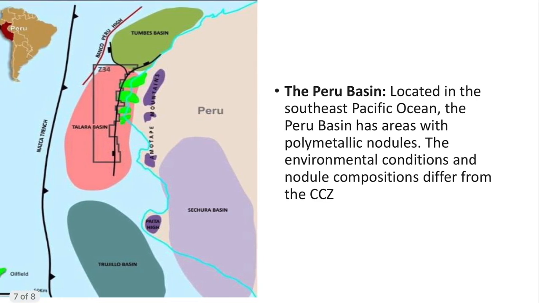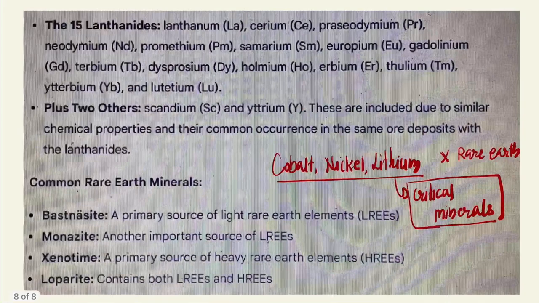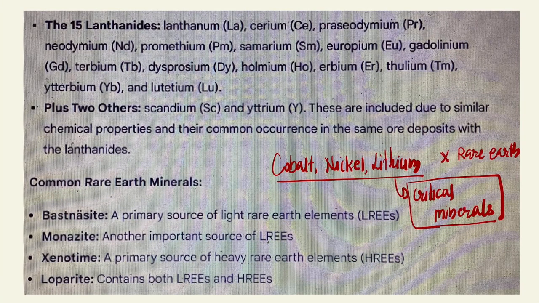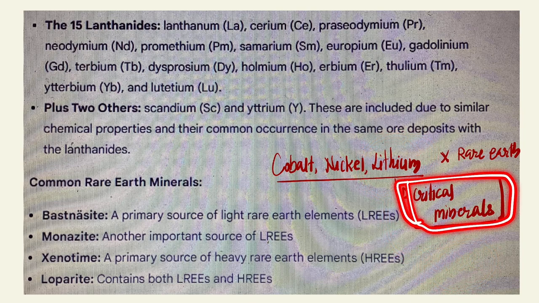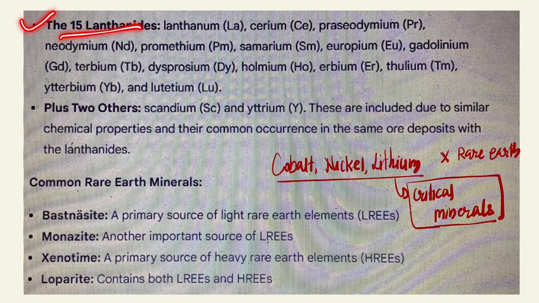So, in the end, the answer to the question that we raised initially is that lithium is not a rare earth mineral, but lithium is called a critical mineral. There are 15 lanthanides plus 2, scandium and yttrium. These are the rare earth minerals, but cobalt, nickel, and lithium are not rare earth minerals.